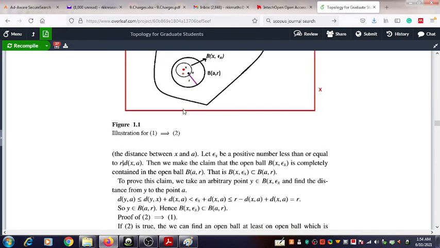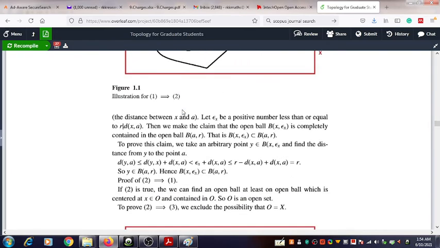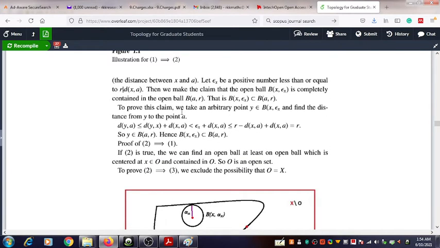After that we will show that this y is an element of B(a, r). By taking an element of B(x, εx), we shall show that y belongs to B(a, r), and this is the statement we want to show: y is an element of B(a, r). How can we prove that?